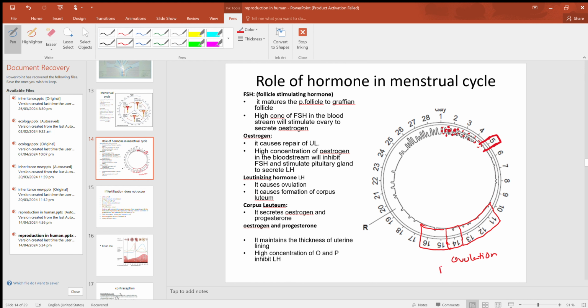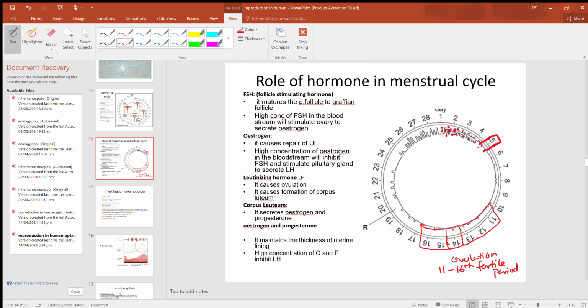So days 11 till 16 will make the fertile period of the menstrual cycle. Fine. Whereas the rest of the days are non-fertile.